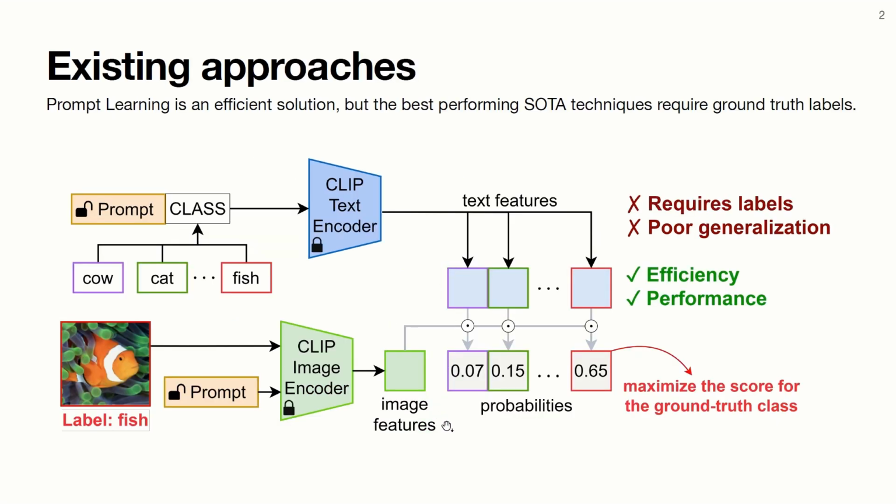Prompt learning is one parameter-efficient solution to few-shot adaptation of vision language models. These methods work by training a few learnable prompts in token embedding space, which replace the classic "a photo of class" as input to a pre-trained CLIP model. State-of-the-art techniques, however, require labels for supervised training of these learnable prompts.